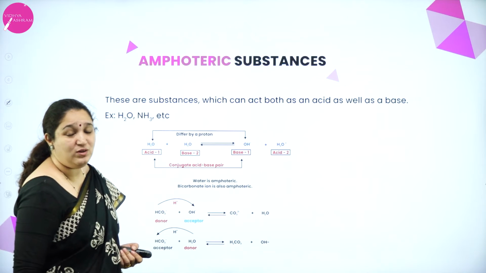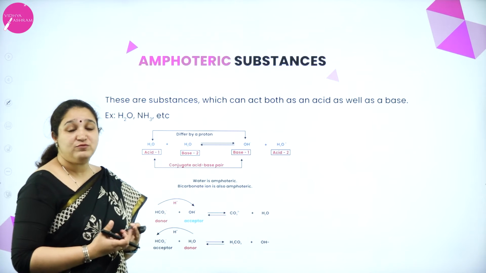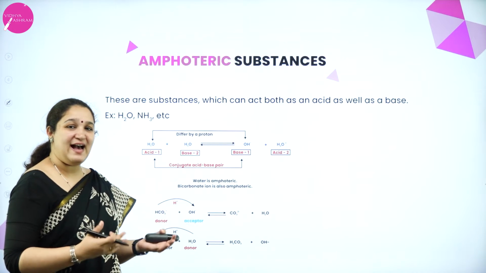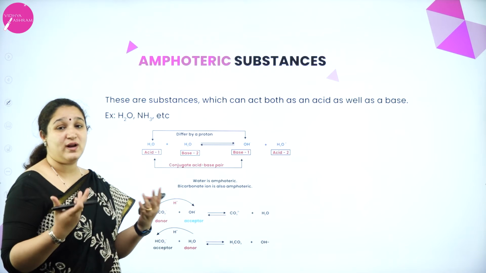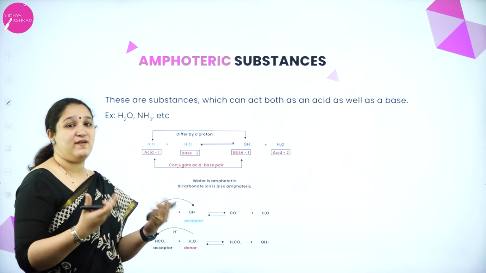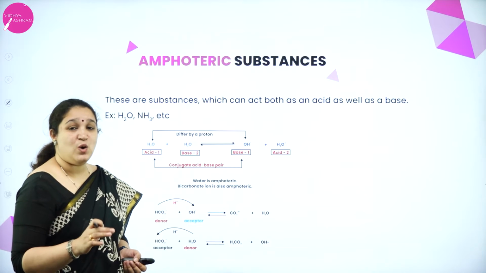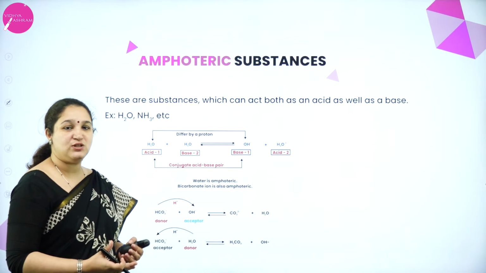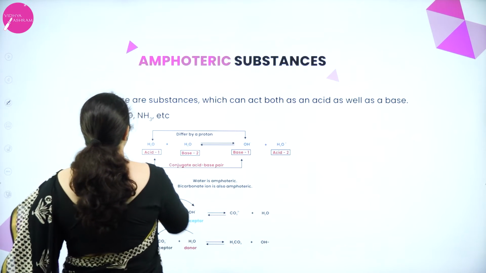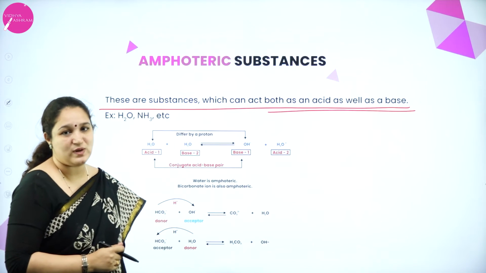Next, we'll be studying about amphoteric substances. So, what is the meaning of amphoteric substance? Amphoteric substances are those which can behave like an acid as well as a base. Now arises the confusion. Till now you told, ma'am, acid means it can give H plus ion, base means it can accept H plus ion. But there are substances which, depending on the situation, can act as an acid or as a base. Such substances, we call amphoteric substances. You can see it can act both as an acid as well as a base.